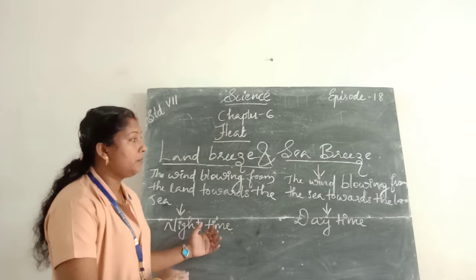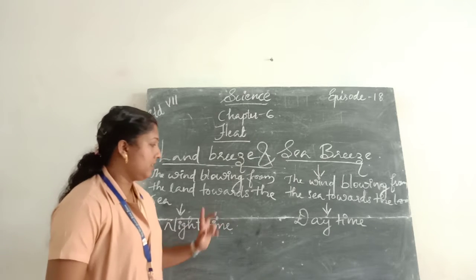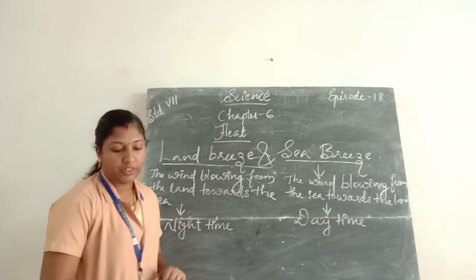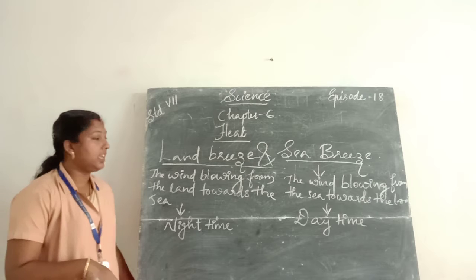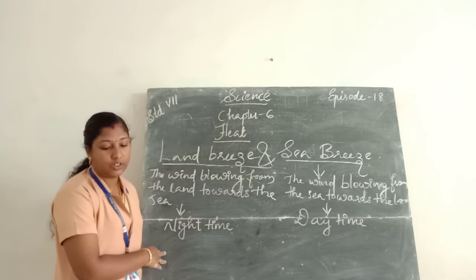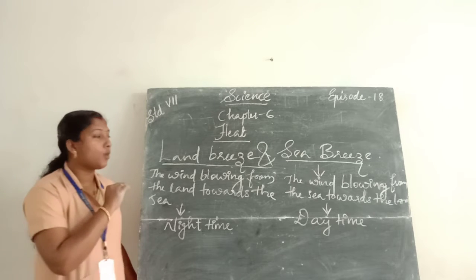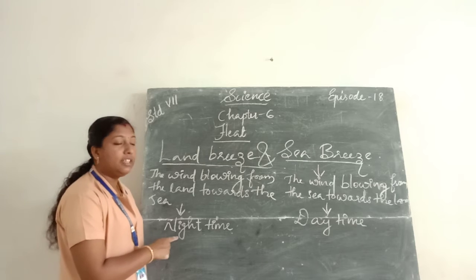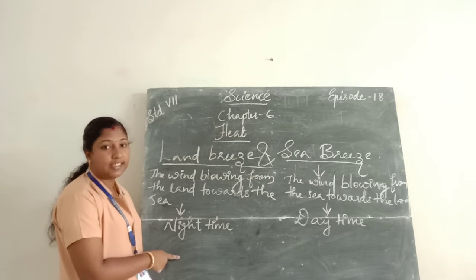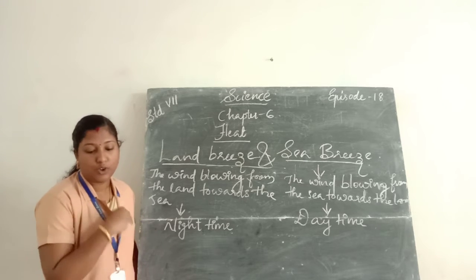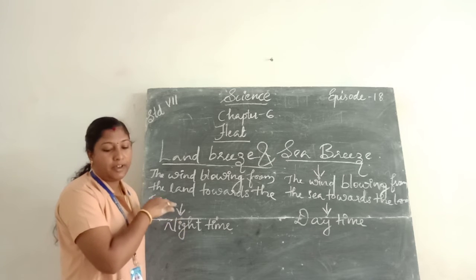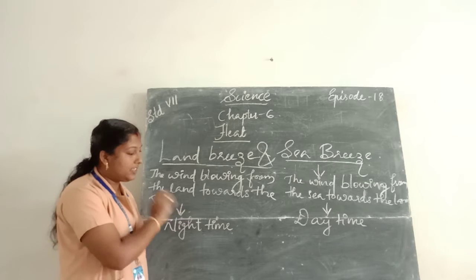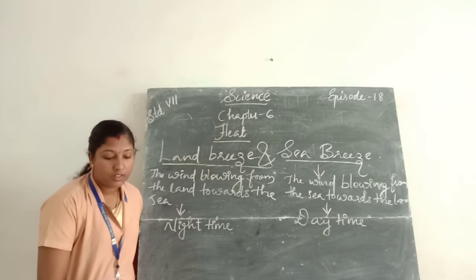The opposite process takes place. Land breeze. During the night time, the land in the coastal areas cools down faster than the air above the sea.